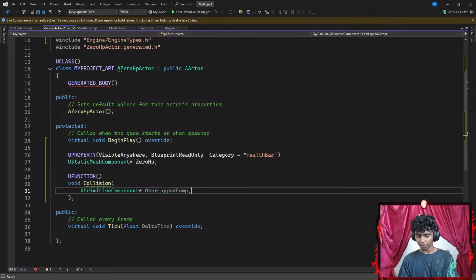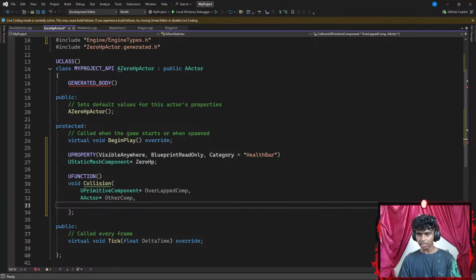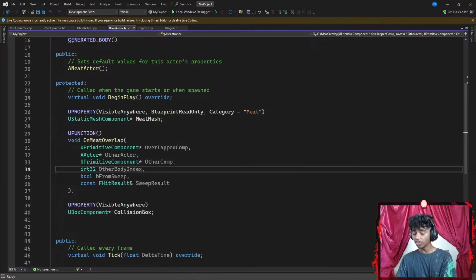Once I'm done with this, I'm going to add a comma and then something like an AActor, which is going to be represented by a pointer of something like other actor. Then I'm going to add a comma and create another UPrimitiveComponent. Let's go with component, which is going to be represented by a pointer of other component.